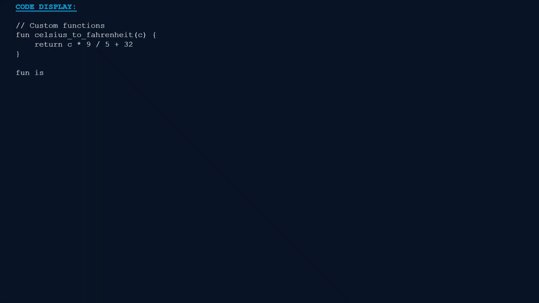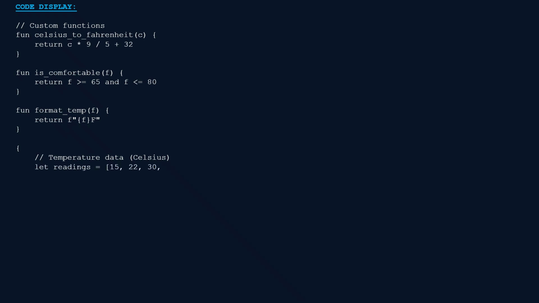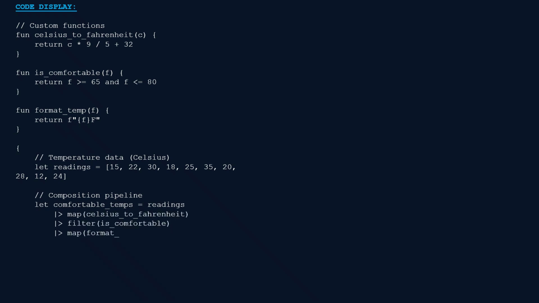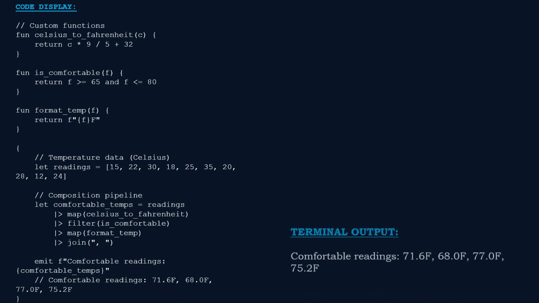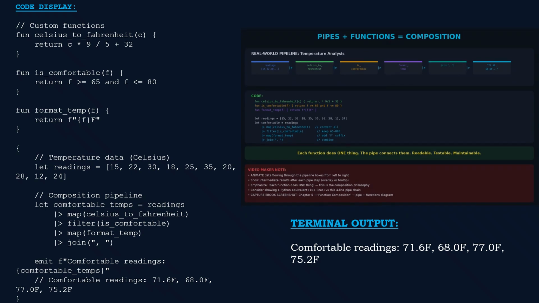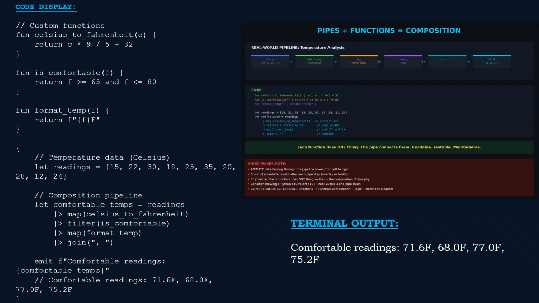This is where everything clicks together. We define 3 small functions, Celsius to Fahrenheit, is comfortable and format them. Then we compose them in a pipe chain. Readings flow through conversion, filtering, formatting, and joining. Each function does one thing. The pipe connects them. The result is readable, testable, and maintainable.